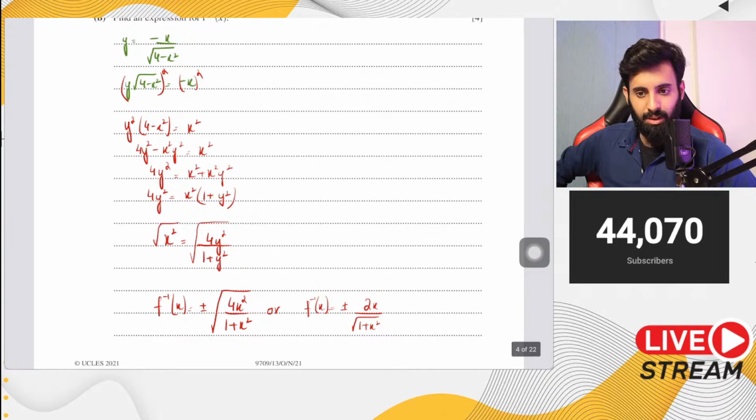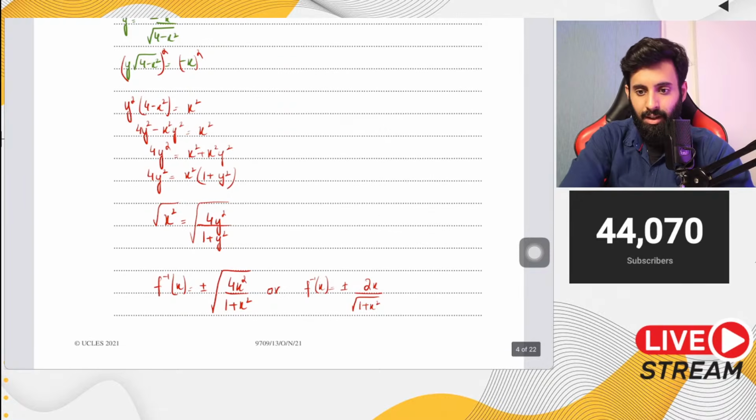No, we don't go with the plus sign. We go with the minus sign. But the question is why? No, we don't go with the plus minus sign either. We only go with the minus sign. And that's what my question is.